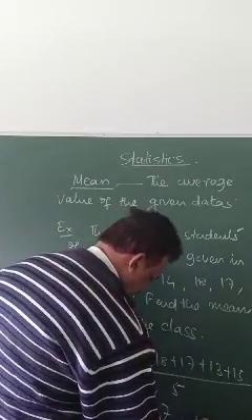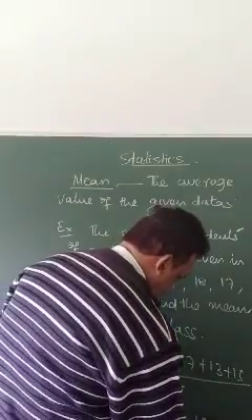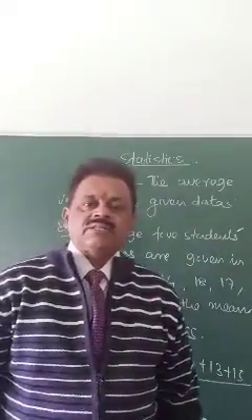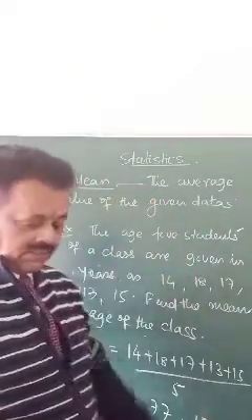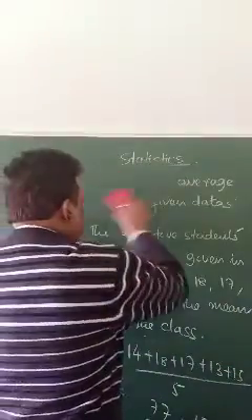That is 15.4. So that is called average value, which is called the mean. So different methods are there to find the mean of the data.